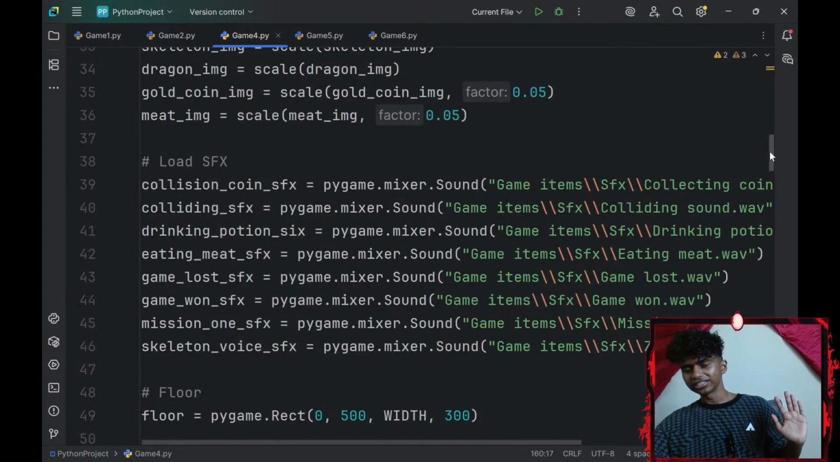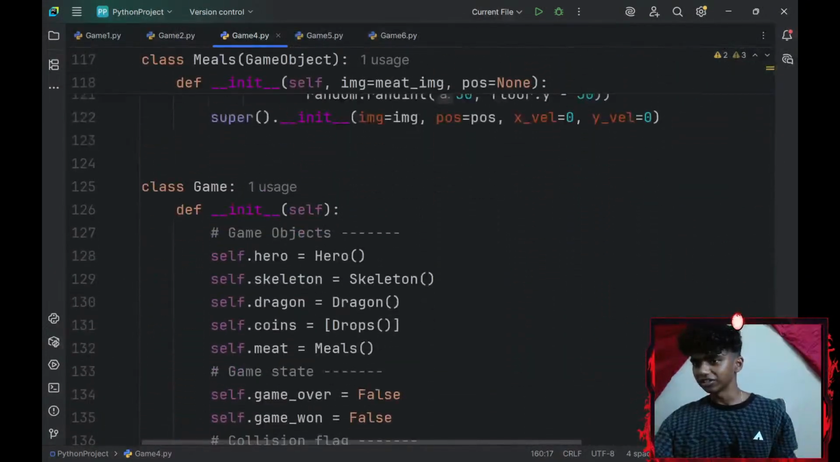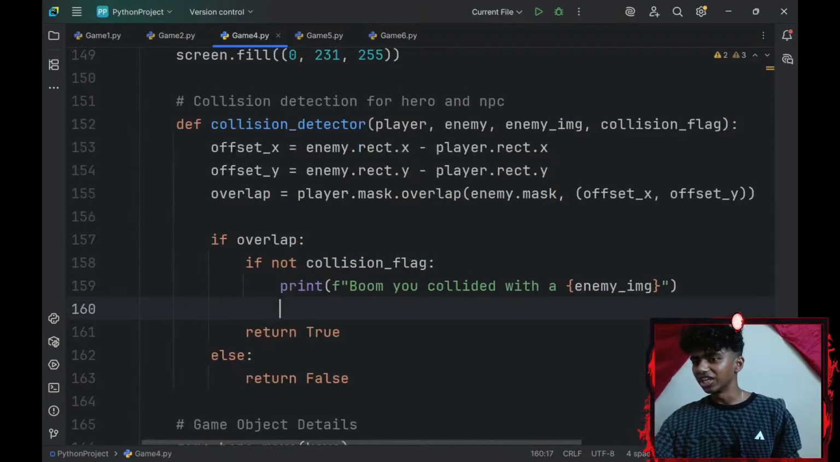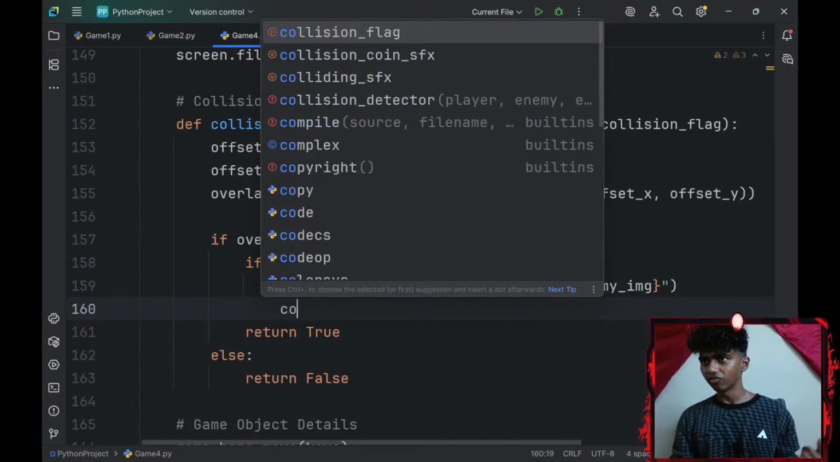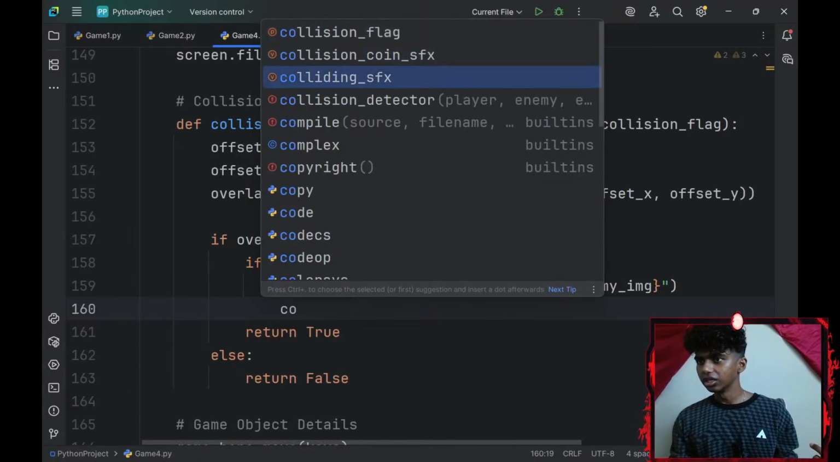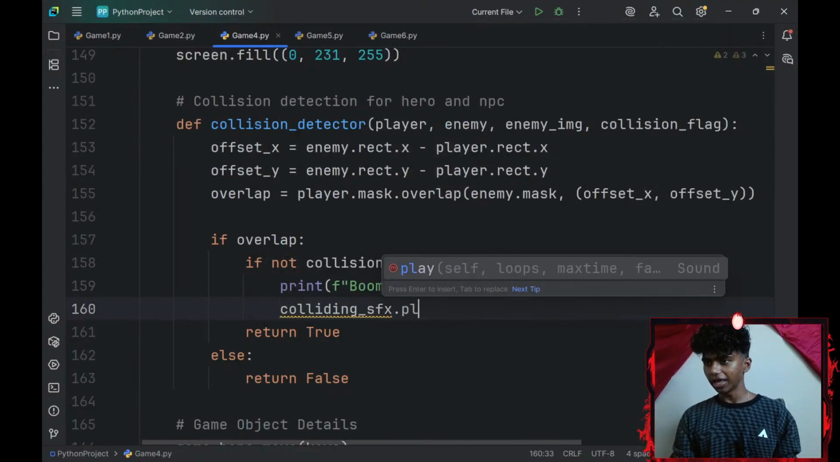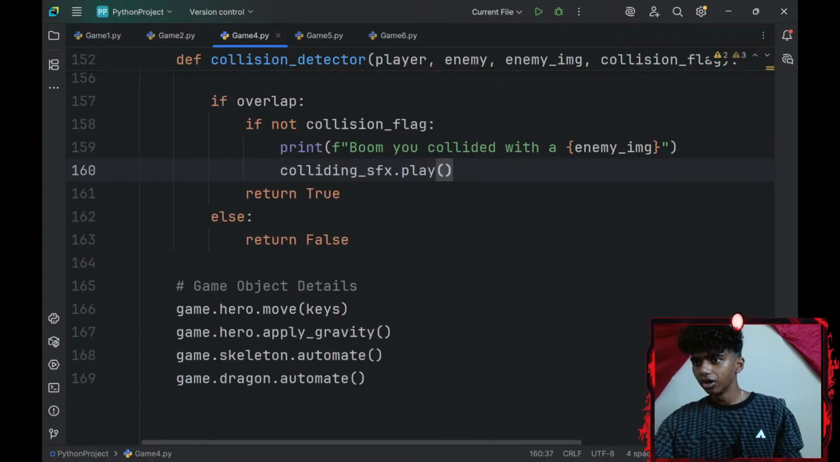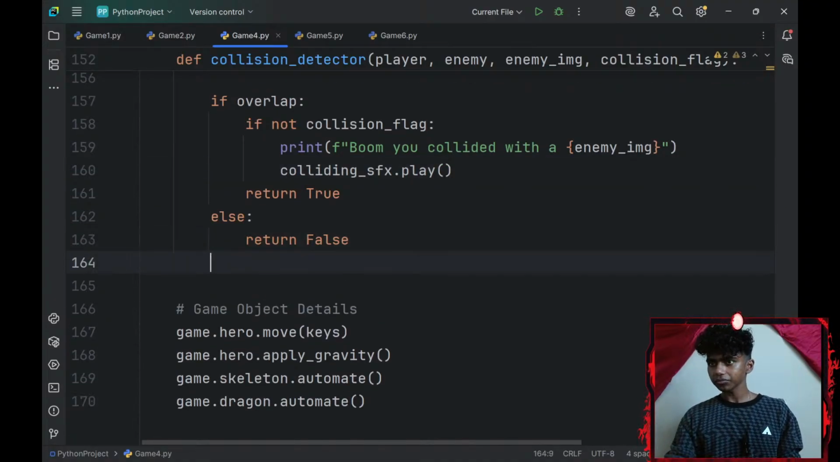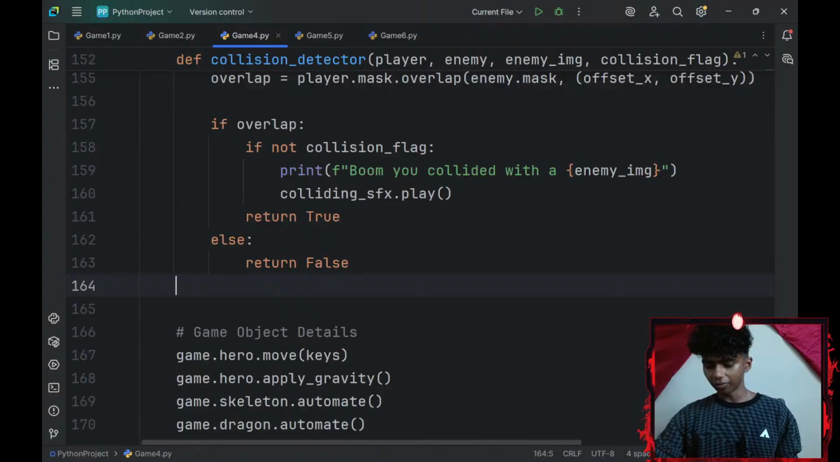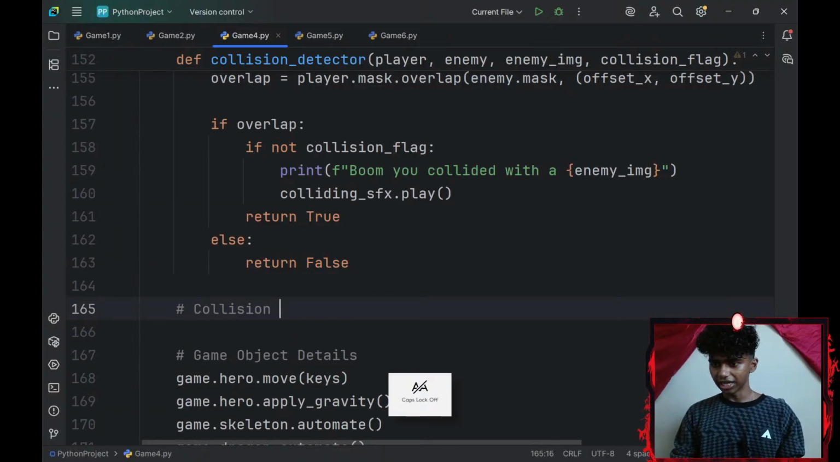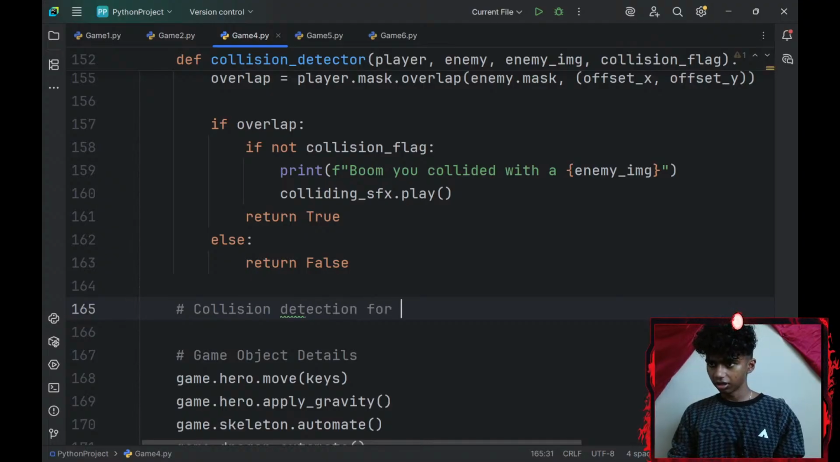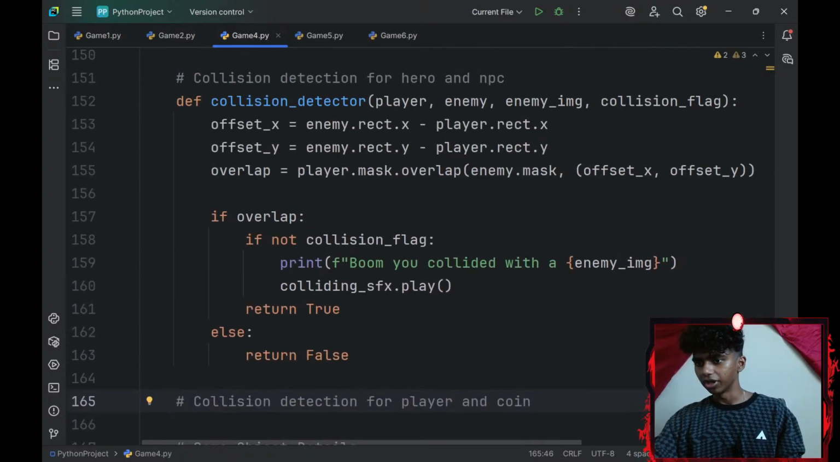And guys, I did make the sound effects myself, so it is going to be real funny. That's going to be pretty funny to watch. That aside, let me go with my colliding sound effect variable. Colliding sound effect dot the play function. This should play my sound effect when I collide, right? Okay, and then after that, let me add a comment that says collision detection for the player and coin. Okay, this is going to be collision detection for player and coin.